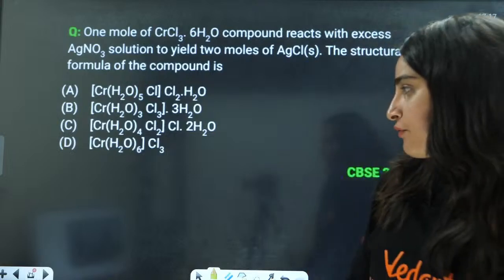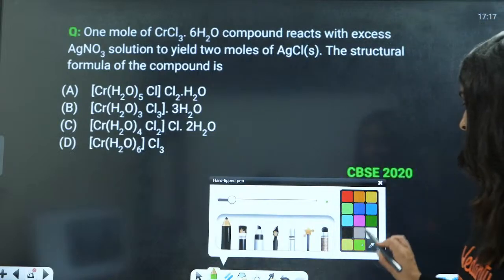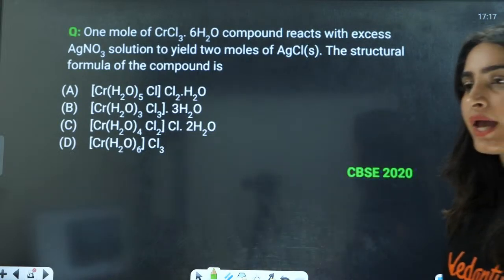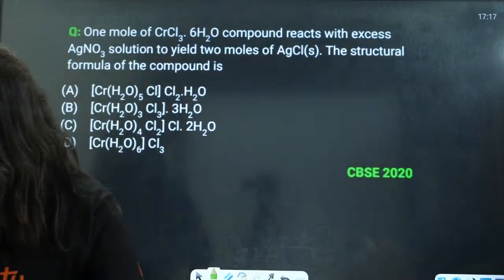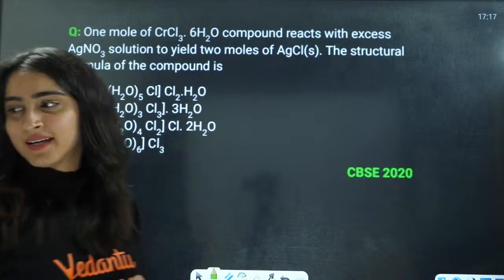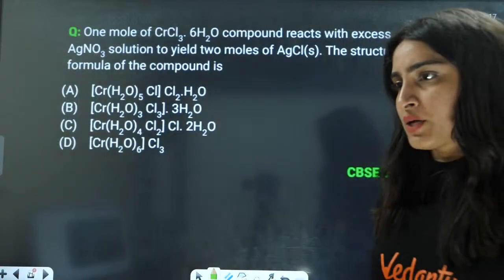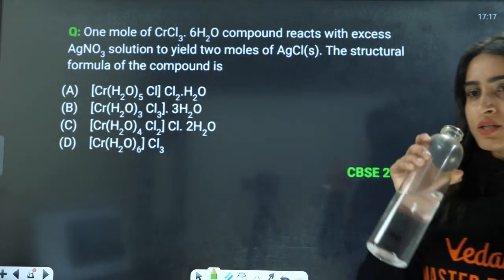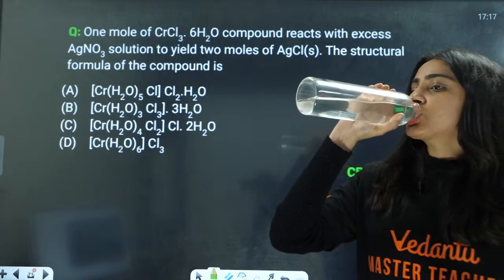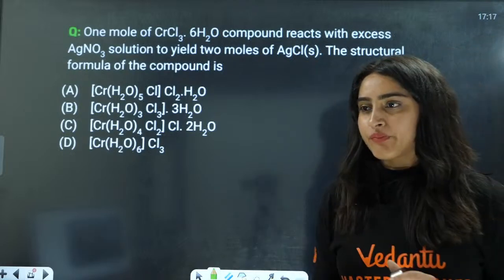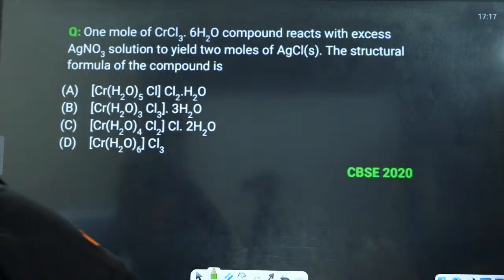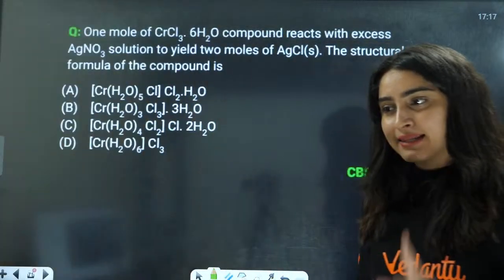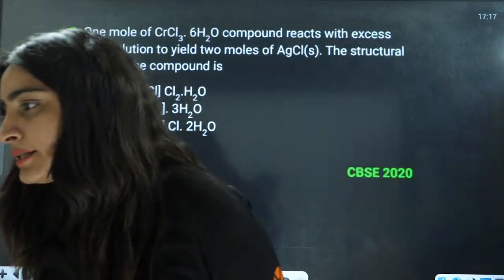Okay, now we have the next question. Everybody in the chat box, I assume you can all answer this question. Try to solve this question yourself, try your best. It's very simple. From Werner's theory, I think you will be able to solve this.